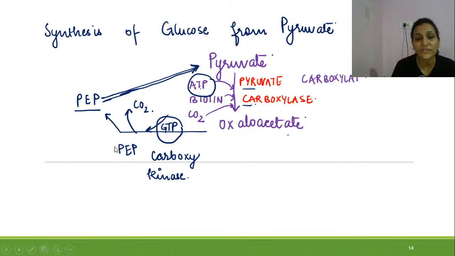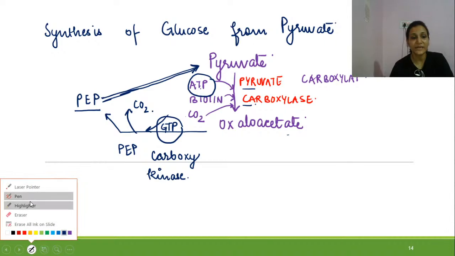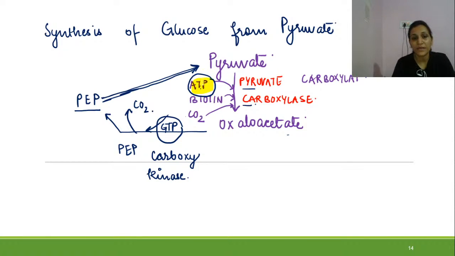The carbon dioxide which was utilized in the first reaction, when pyruvate was changing into oxaloacetate, was added. Now when oxaloacetate is changing into phosphoenol pyruvate, there is removal of 1 carbon dioxide, but for both of these steps there has been expenditure of 1 ATP.